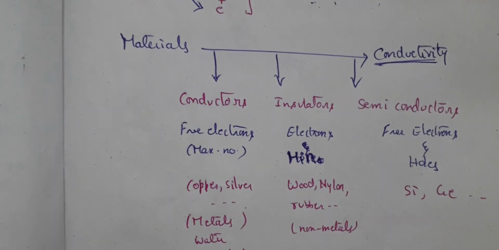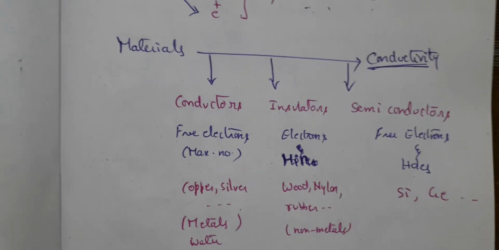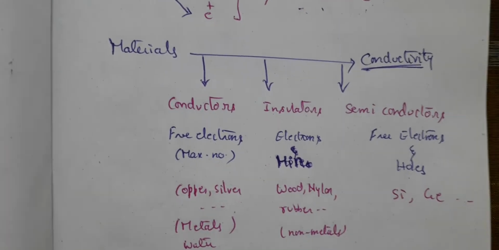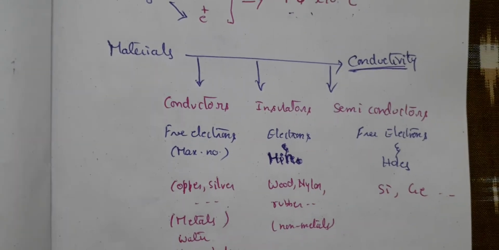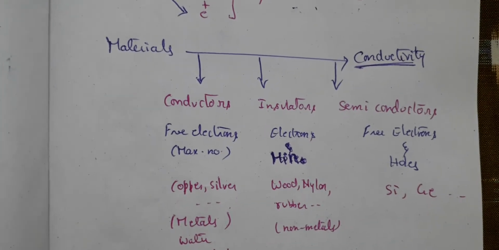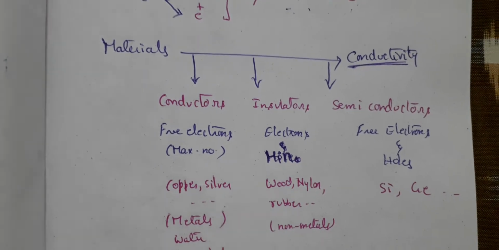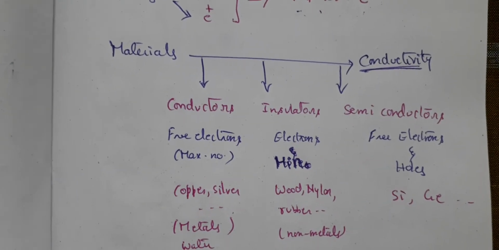Conductors, by name it is very clear, allow the current to flow through them, that means charges to pass through. The majority of the charges are free electrons, so there will be the maximum number of free electrons in conductors. Thus we call those materials conducting materials.